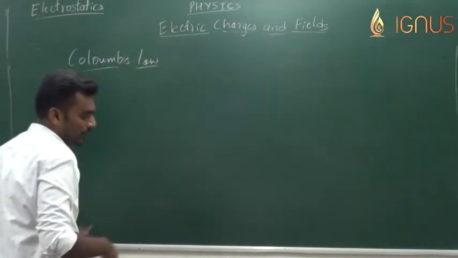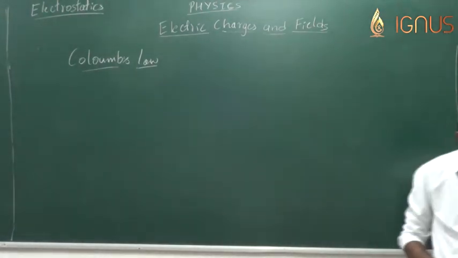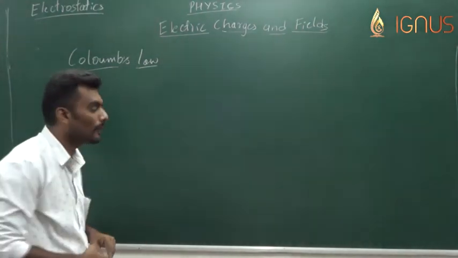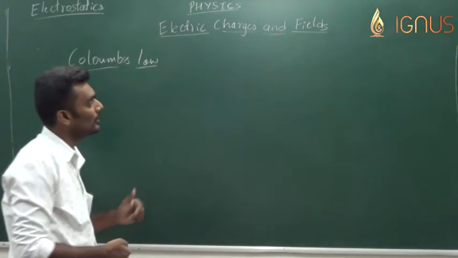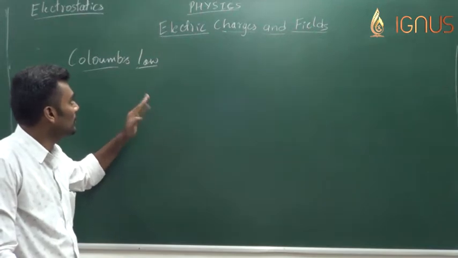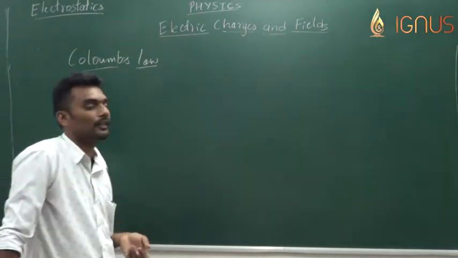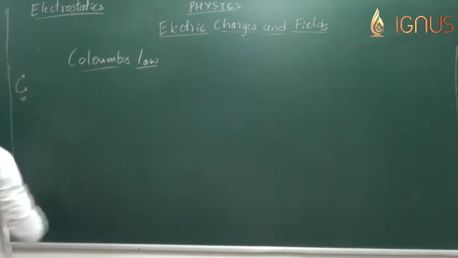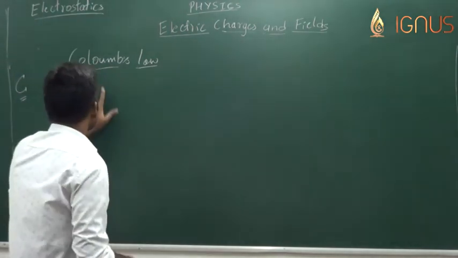Coulomb gave us the idea of the force between two charged bodies by using the inverse square law. Let us go into the law. Before we go into the law, let me give you the idea that the SI unit of charge is named after the same scientist, Coulomb, represented by capital C. This is the SI unit, and charge is actually a scalar quantity.